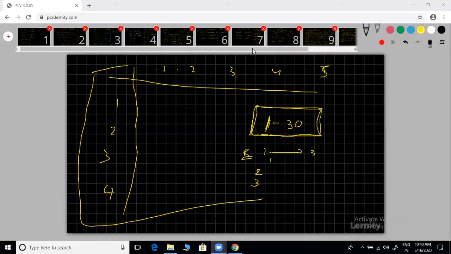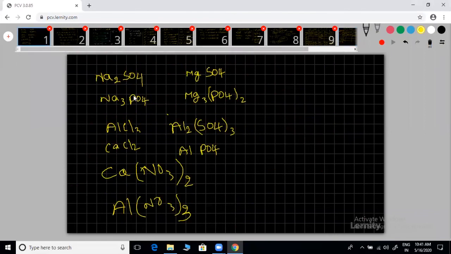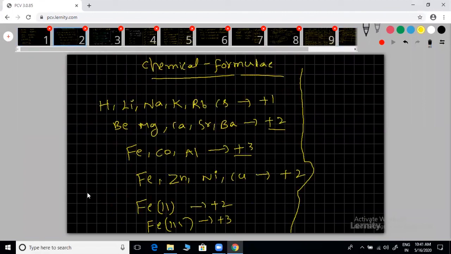Which slide do you need? Previous slide. This is there. If any doubt, you can answer or discuss. Slides 1, 2, 3. Or you can take screenshots if you want. 1, 2, 3, I just gave. Nothing in 1. 2 and 3 are important because you can write the names. I gave the list of cations.